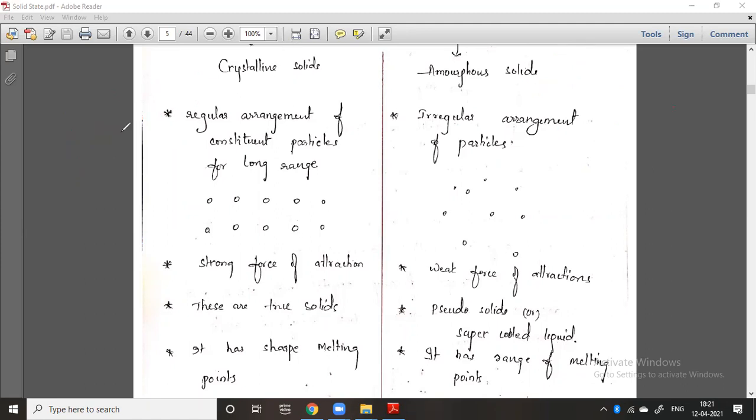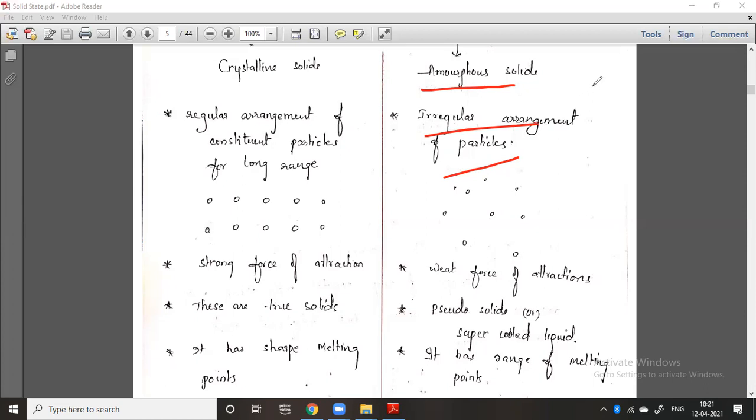You can take the sodium chloride crystal: Na plus, Cl minus, then again Na plus, Cl minus, again Na plus, Cl minus, and in the next row Cl minus, Na plus, Cl minus, Na plus. That is the regular arrangement. The disciplined arrangement is called a crystalline solid. In case of amorphous, there is an irregular arrangement. Hence we don't need to study much about irregularly arranged particles. We will study only the disciplined arrangement, which is the crystalline solids.